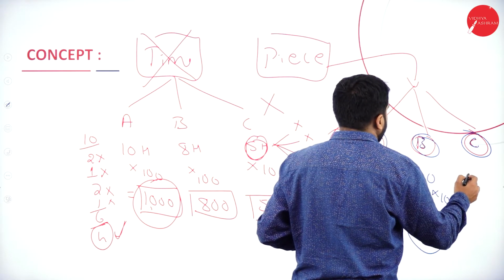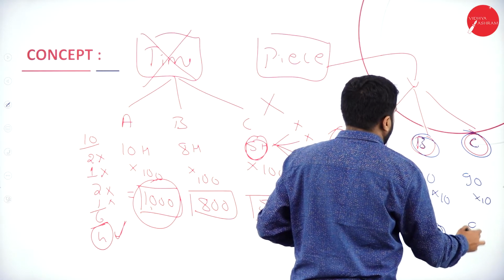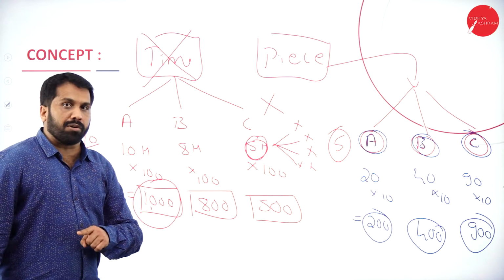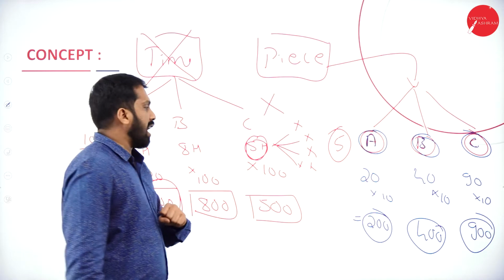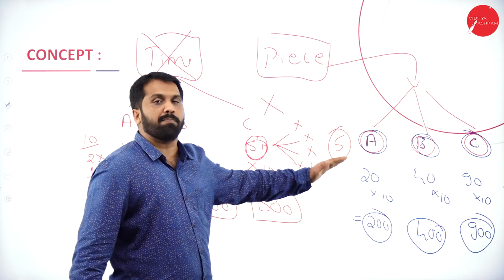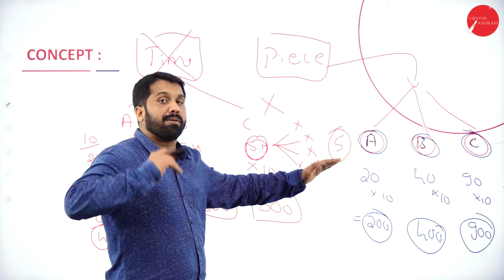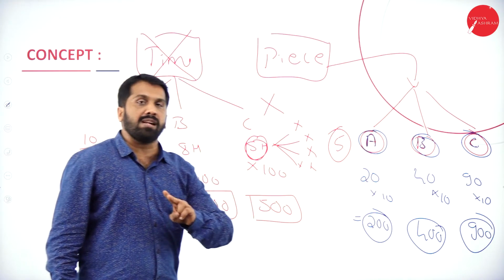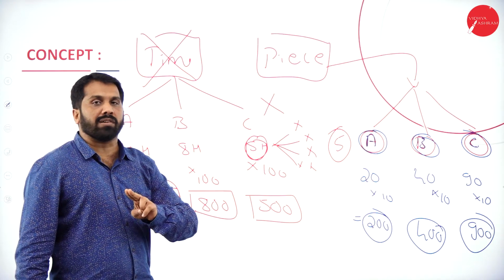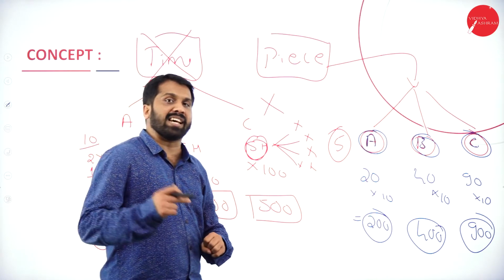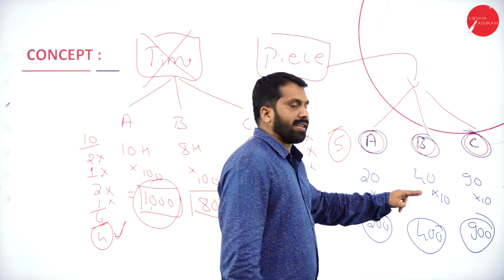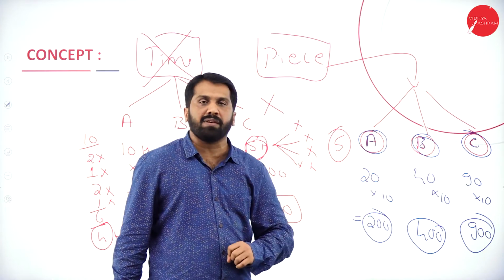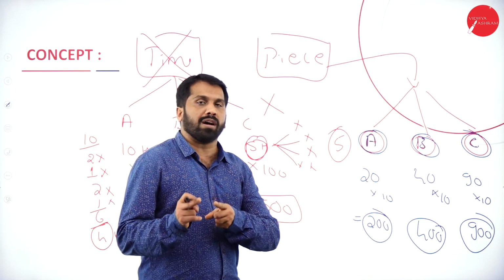The third person is producing 90. So he is getting how much? 900. As per the productivity, if you go for this calculation, you are happy that I don't want time rate, I'll go for piece rate, so that you have to increase your production. The first person is a lazy person. He produced only 20. He got 10 rupees per quantity, means it will be 200. The second person, around 40, 10 rupees each, it will be 400. And the last person 90 and 10 rupees each, it is 900. Hope you are happy with this.